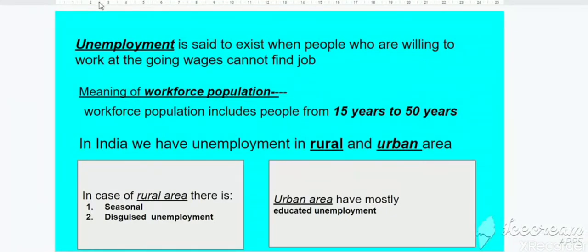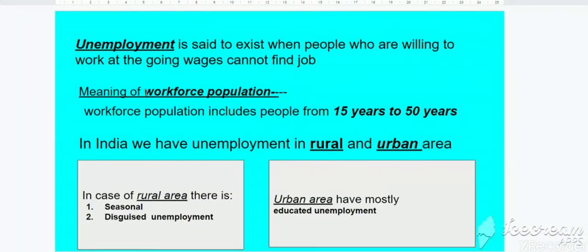Children, this is the definition of unemployment. Unemployment is said to exist when people who are willing to work at going wages cannot find a job. Clear? Unemployment is said to exist when people who are willing to work but do not find a job. So this is called unemployment.